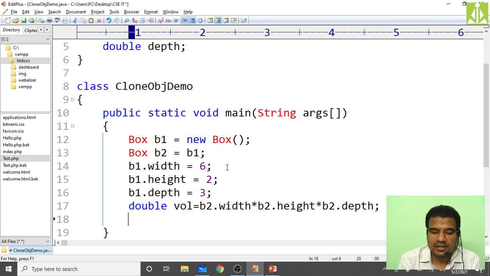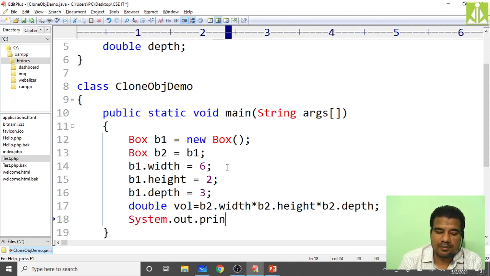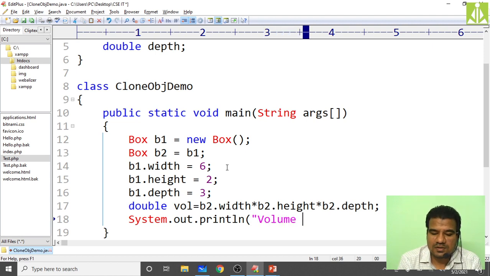Okay, like this. Then System.out.println of volume of the box. So what is that? Volume of the box plus volume. We just concatenate the variable content with string content. Concatenation we'll do with the plus operator. About this plus operator, I think we have some discussion. We'll do that over there.